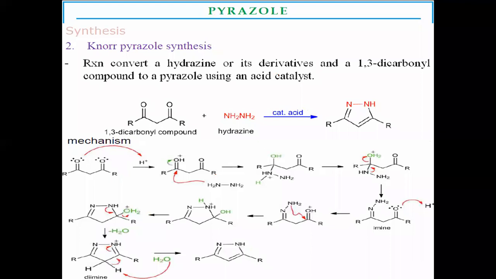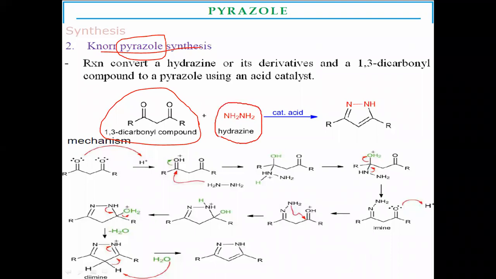Second is the Knorr pyrazole synthesis. The name itself indicates the formation of pyrazole by Knorr synthesis. Here the 1,3-dicarbonyl compound is the starting compound. It reacts with hydrazines in the presence of acid, which acts as a catalyst, to form substituted pyrazoles.